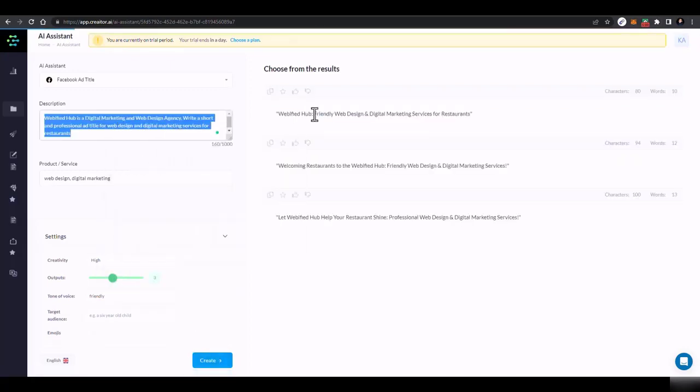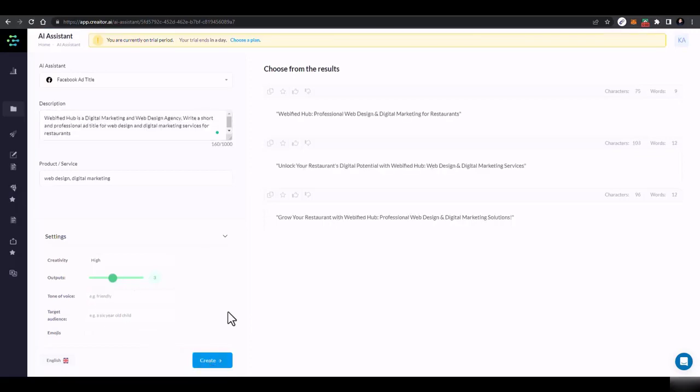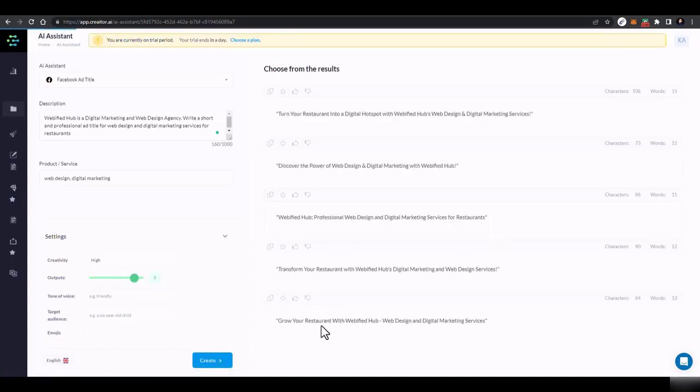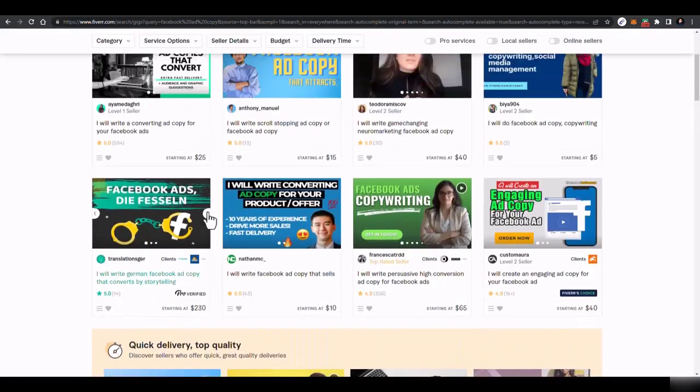And here you can see Webified Hub. I'll remove this friendly because I think it doesn't work, so again. Webify Hub, professional web design and digital marketing for restaurants. Unlock your restaurant's digital potential with Webify Hub web design and digital marketing services. Grow your restaurants with Webify Hub, professional web design and digital marketing solutions. Then you can click on select 5 and create more ad copies. Or if you want to do it max, you can do it max and click on create, and it would grow your restaurant's presence with Webify Hub, digital marketing and web design. So you have 5 copies now, and you can provide these 5 copies to get paid.